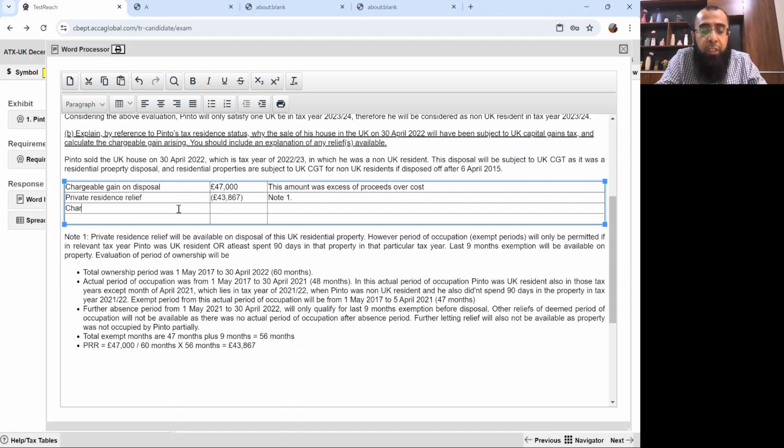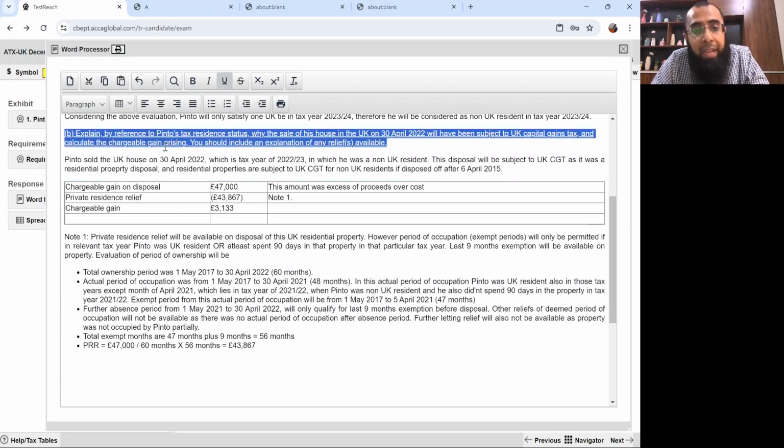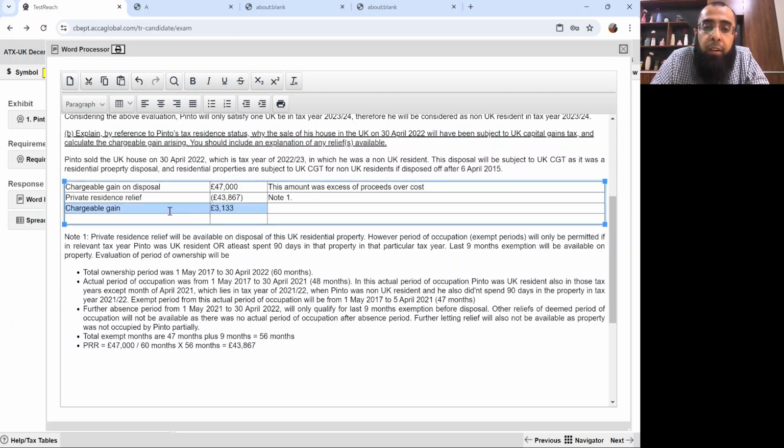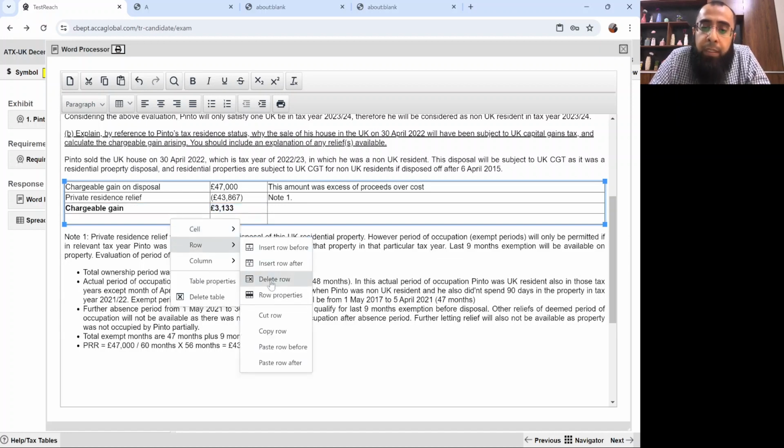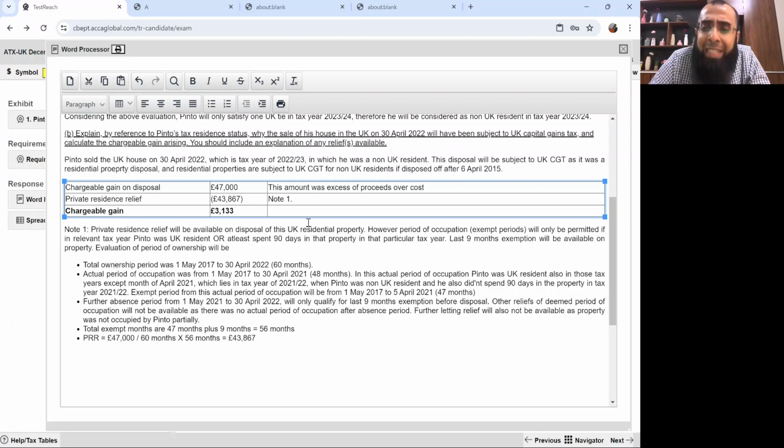So what will be my chargeable gain again? 47,000 minus 43,867, so that's 3,133 pounds. Okay, so we have to calculate the chargeable gain arising. So now the chargeable gain arising will be 3,133 pounds. Okay, let me repeat it again. I know that there might be some confusions in your mind.